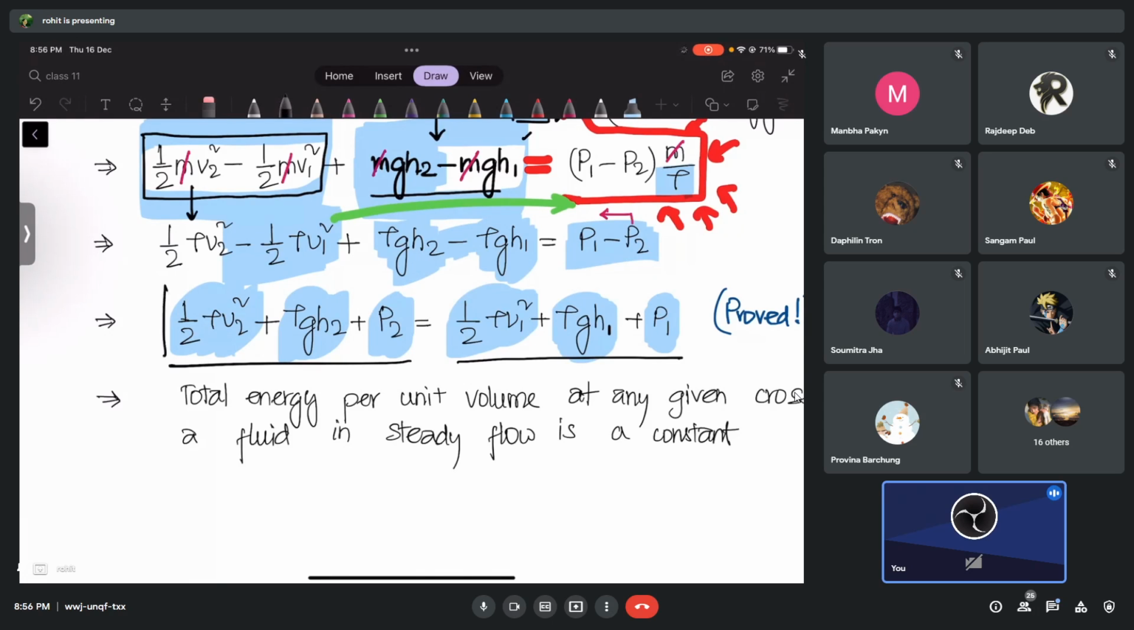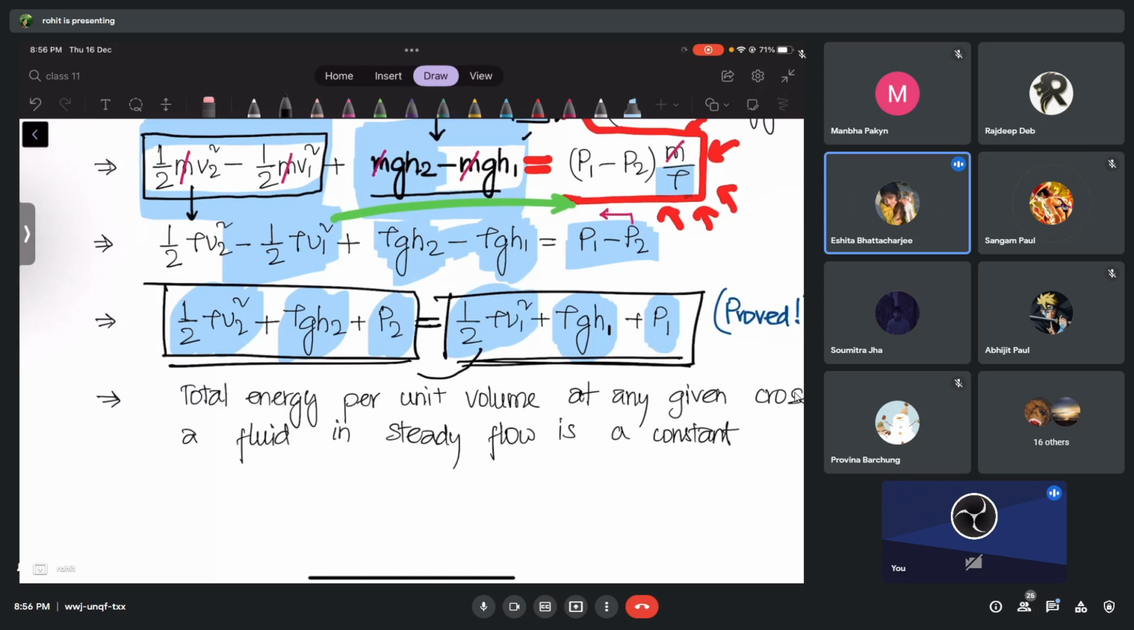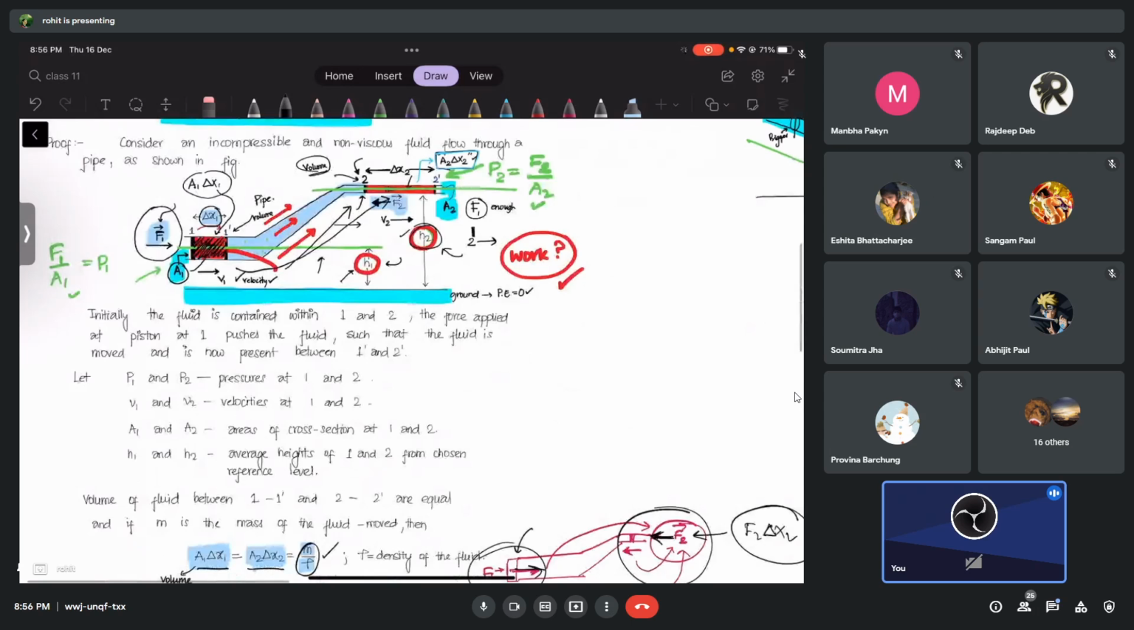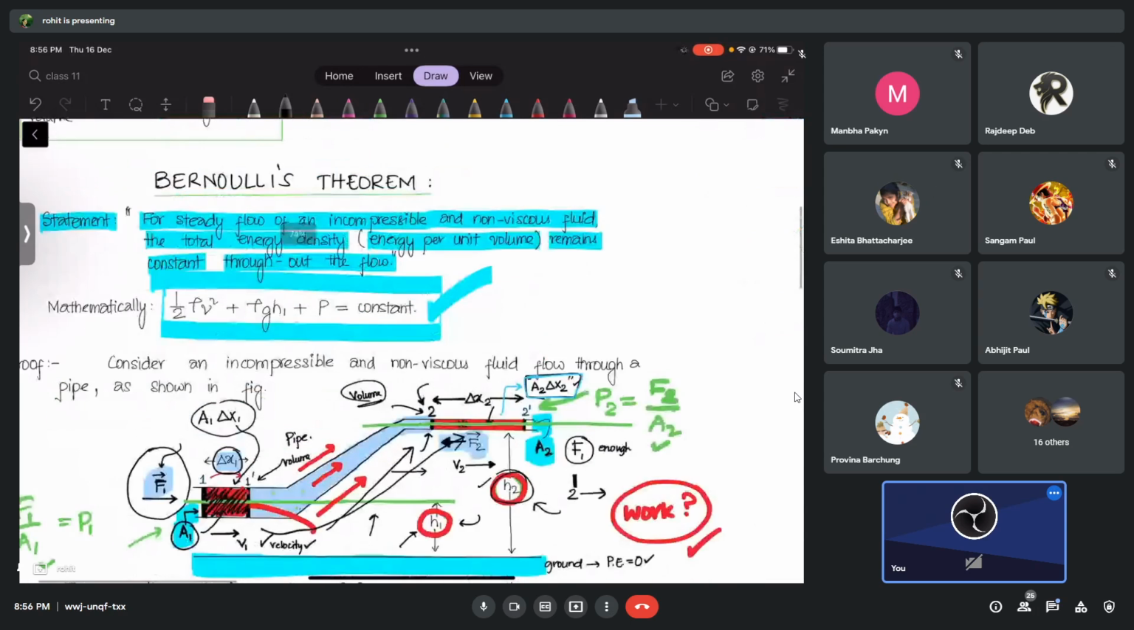Do you agree that the sum of all of this in cross section 2 is the same as the sum of all of this in cross section 1 or not? They're equal or not equal? Equal. That means the total will remain constant. And that is your Bernoulli theorem, right? I think you understood, right?